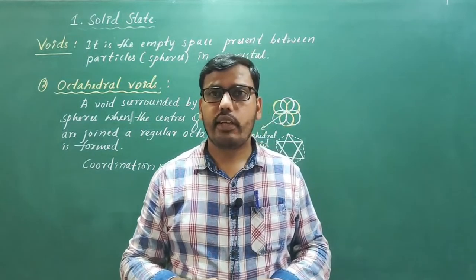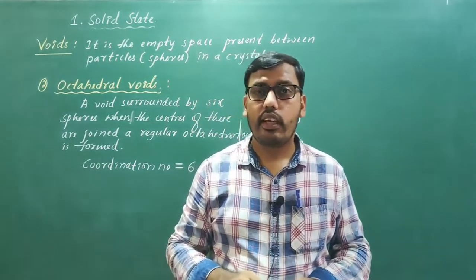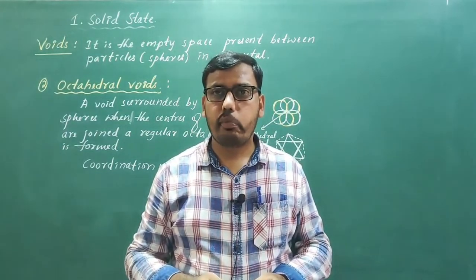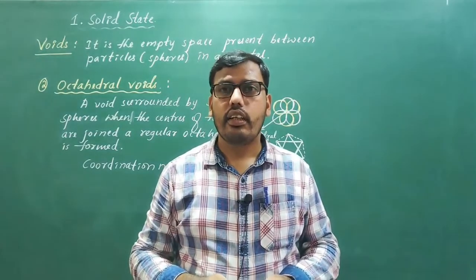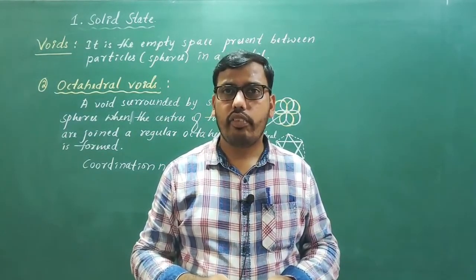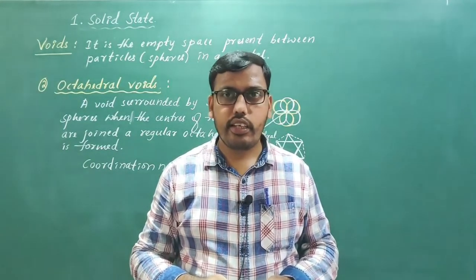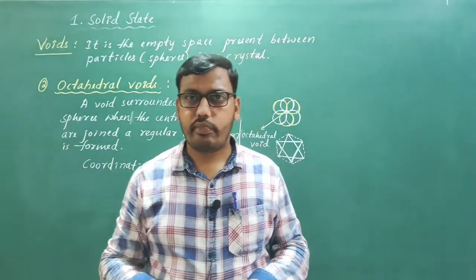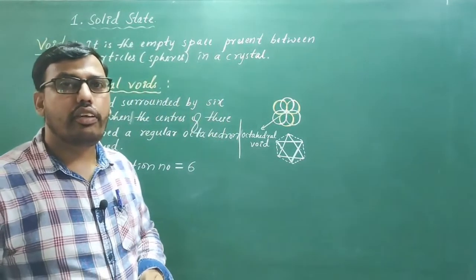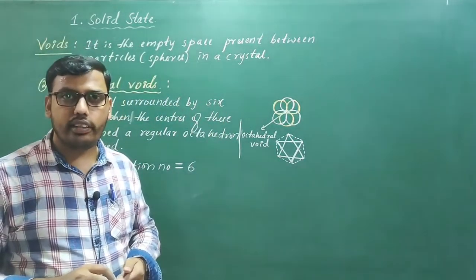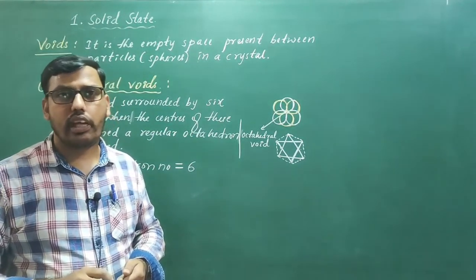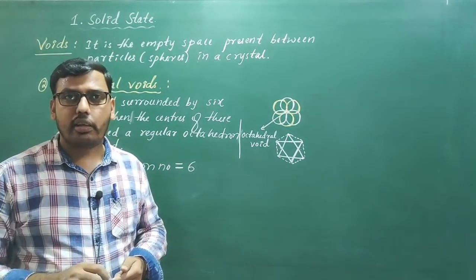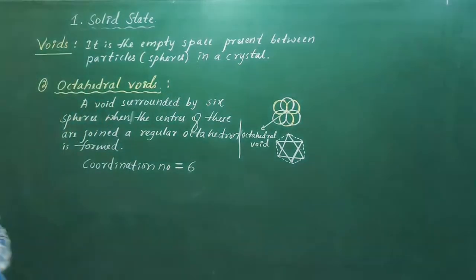That can be described by a simple formula. Say, if the number of close packed spheres is n, then the total number of octahedral voids generated would be n, and the total number of tetrahedral voids generated would be 2n. That is the generalization. When we consider the number of close packed spheres, we will be able to say how many tetrahedral and octahedral voids are present in our crystal system.